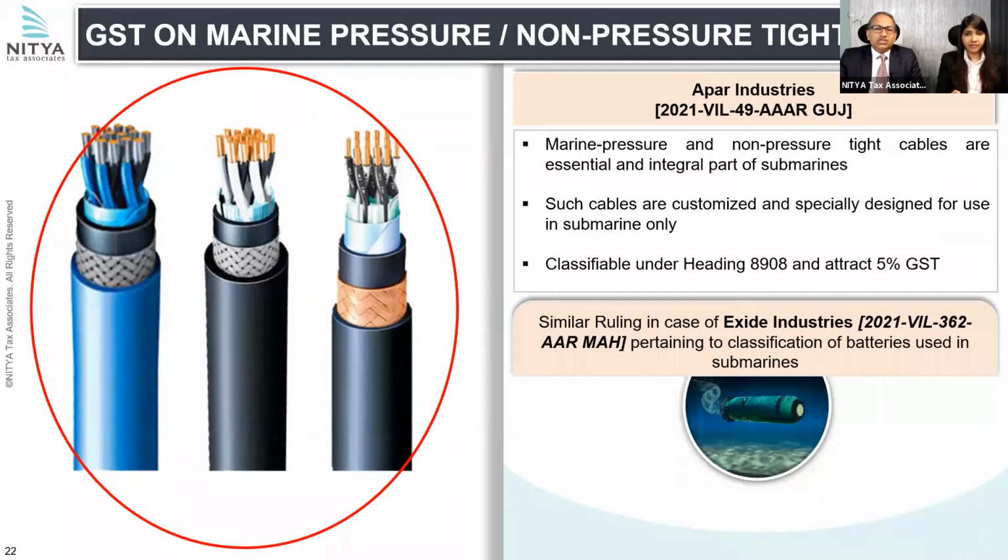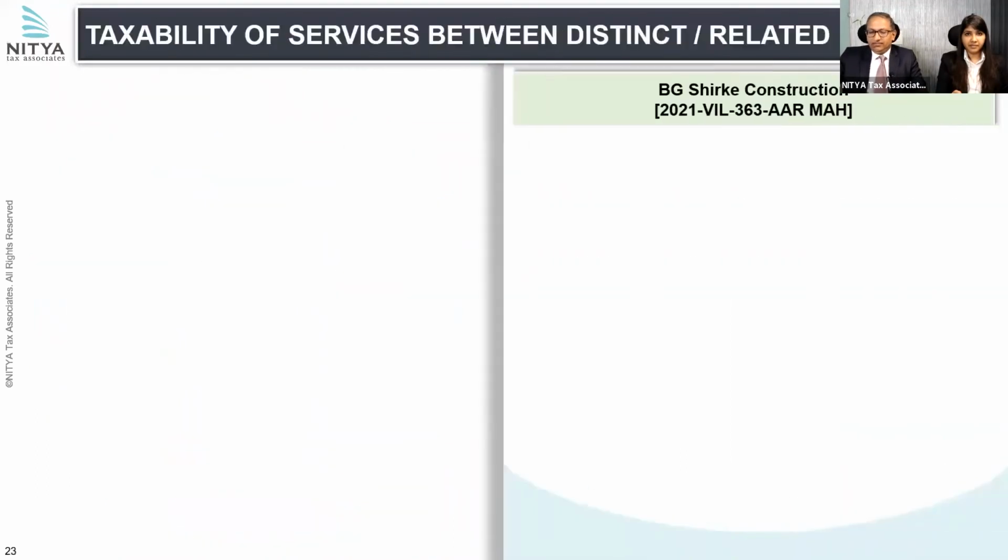Likewise, in the Exide Industries case, they were supplying specially designed batteries to submarines. Again, the Maharashtra Advance Ruling Authority noted that without batteries, the submarines cannot function because they do not have any source of power underwater. So these batteries are very, very important and critical, and therefore these will get classified as parts of submarine and would attract 5% GST rate.